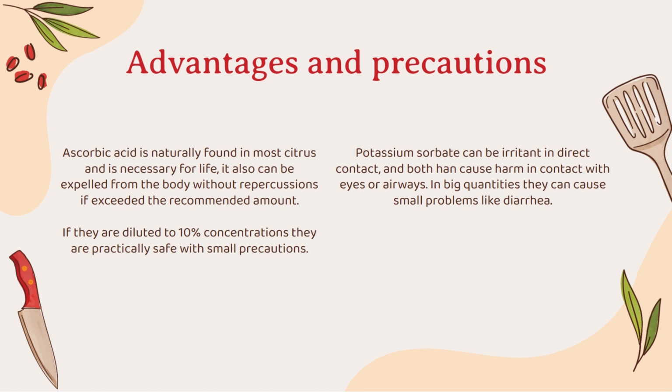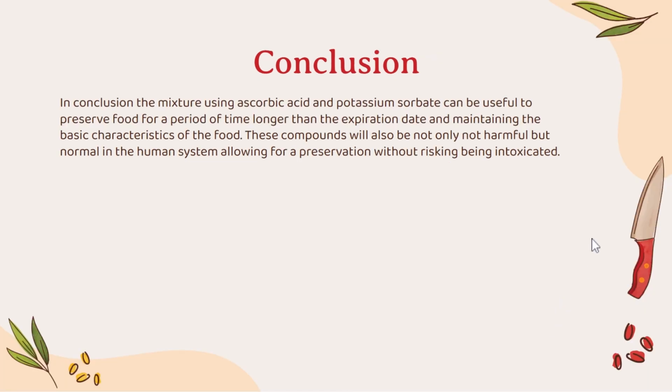We also need to take some precautions because the potassium sorbate can be irritant if you have direct contact, and obviously both of them can cause harm if they are in contact with sensitive areas, for example, the eyes. And both of them can have some effects if you eat them in big quantities, but they are small problems, for example, diarrhea.